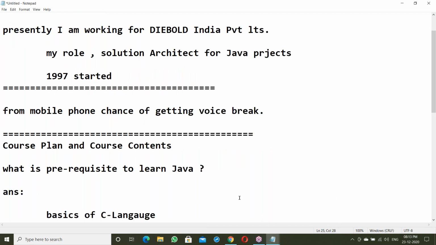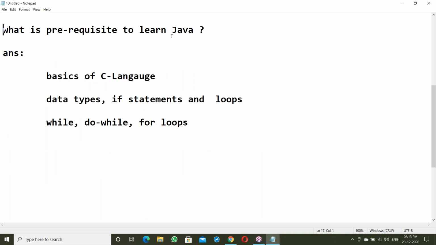So, what is the prerequisite to learn Java? The answer: basics of C language, next data types, if statements, and next loops. These things I'm expecting from you. In Java also I'll brush up. C language and Java syntax are almost similar. Python is different, Python syntax is different. C, C++ and Java are syntactically the same. That's the reason if you know the basics of C language, it is somewhat easy to understand.